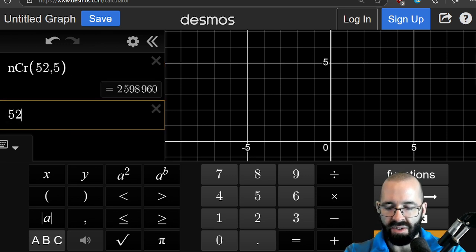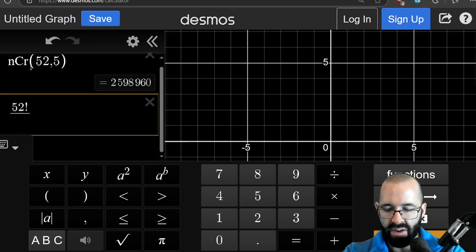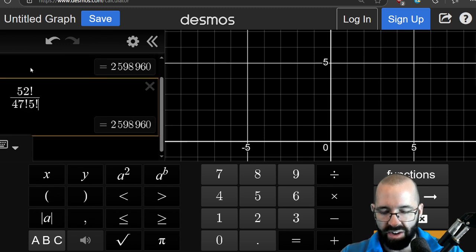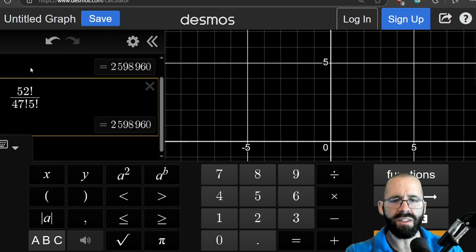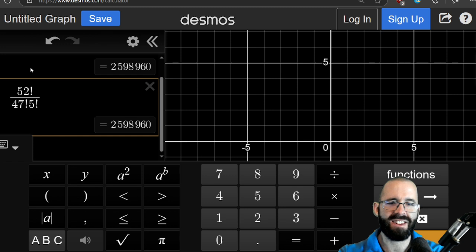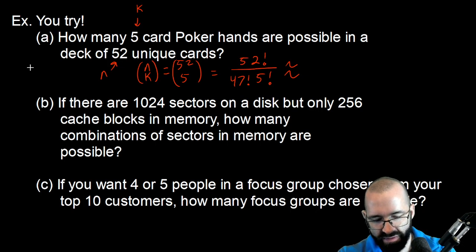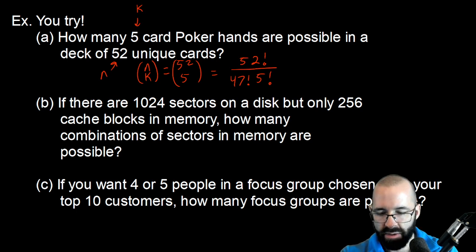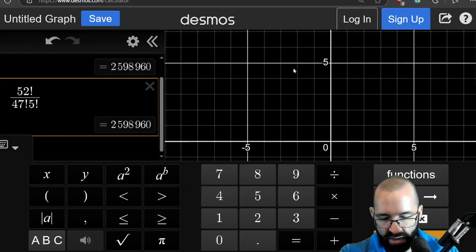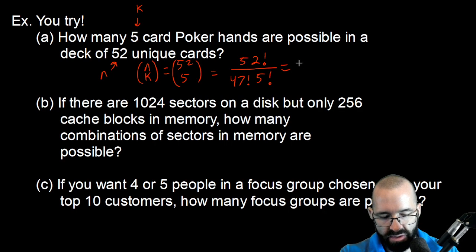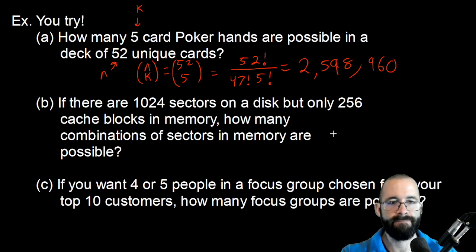And that should be the same as 52 factorial divided by 47 factorial times 5 factorial. Great, they're the same. We don't need scientific notation. There's not that many poker hands, only 2.5 million. So we'll write equals 2,598,960. That many poker hands.